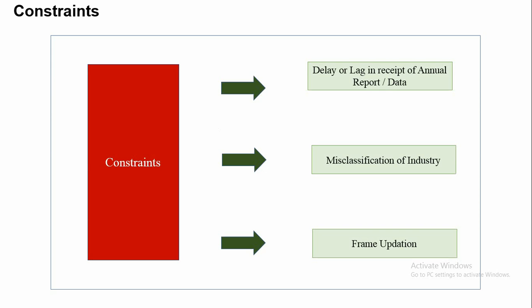Besides this misclassification of industry issue, we are also facing another issue regarding frame updation. The NDE frame is being updated regularly. However, information on closure or merger of an existing NDE or a newly created NDE is not received on time.